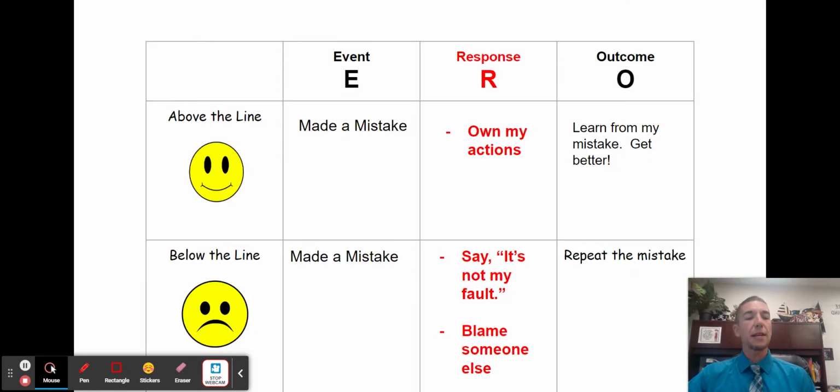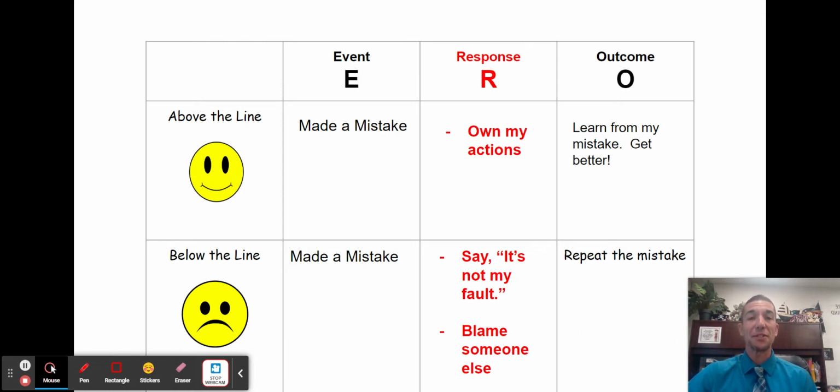So I'm going to pull up that same chart that I had up here yesterday. And today we have a different event that we're looking at. Okay, and what I want us to always focus on first is, what is our event? Well, we're going to say today our event is we made a mistake. And let's think, may that be an event that you have today? Probably a pretty good chance.